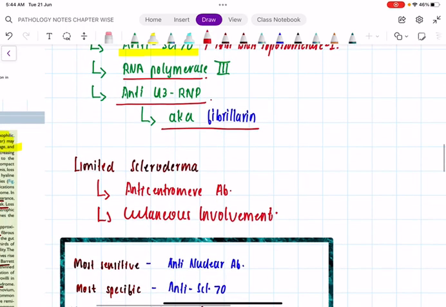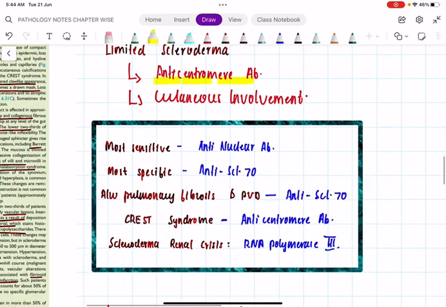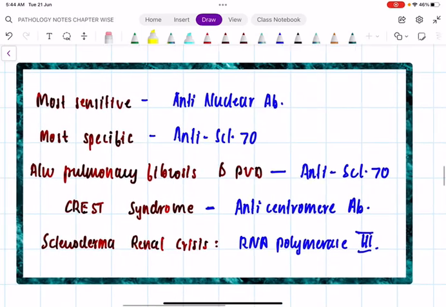Then in limited scleroderma, you have to remember limited. So there will be cutaneous involvement and there will be anti-centromere antibody. There will be anti-centromere antibody in case of limited scleroderma. Then a table purely for one-liners in PG entrance exams. What is the most sensitive antibody for scleroderma? Answer is anti-nuclear antibody. Most specific is again anti-SCL70, that is anti-DNA topoisomerase 1.